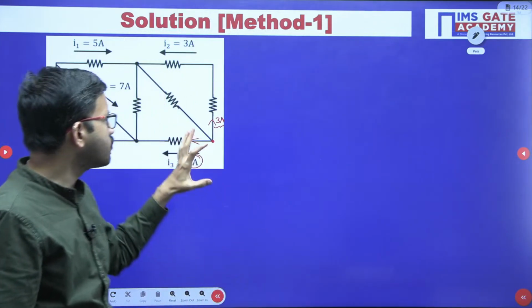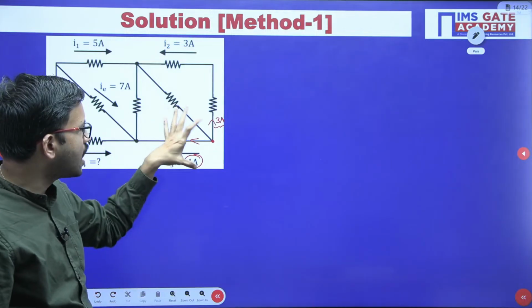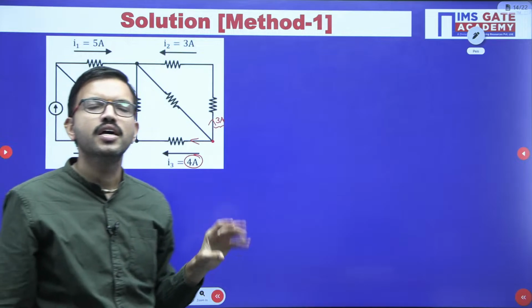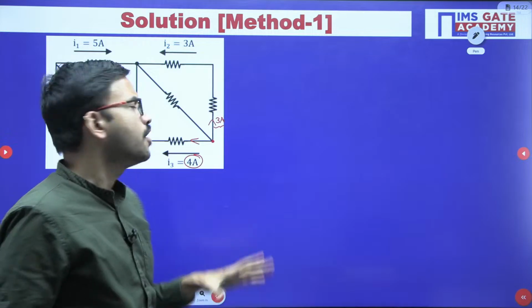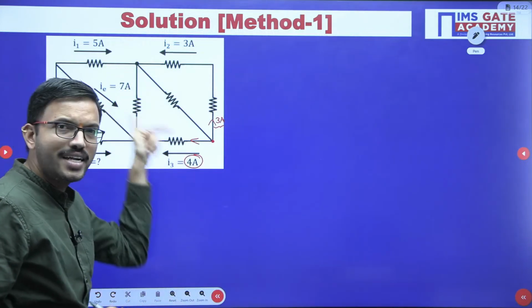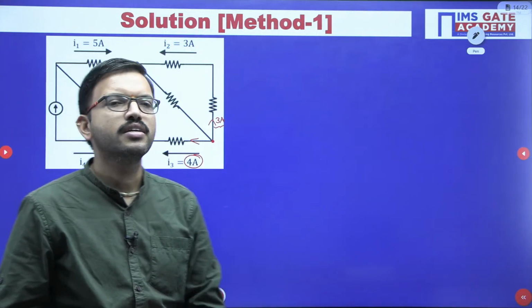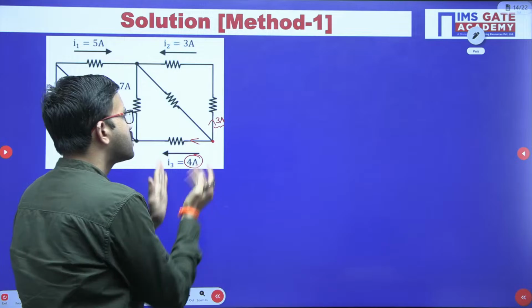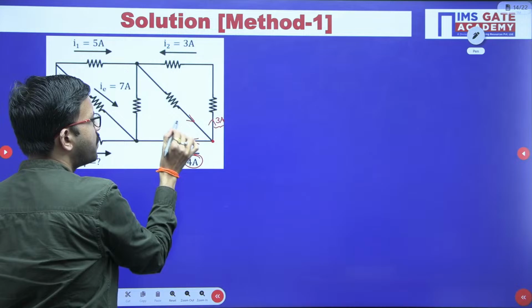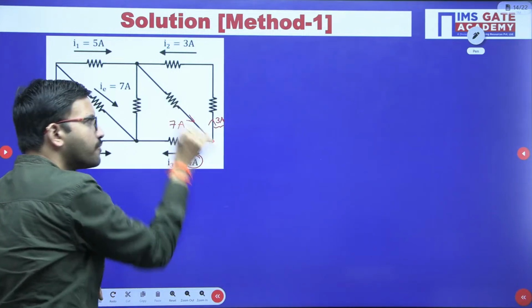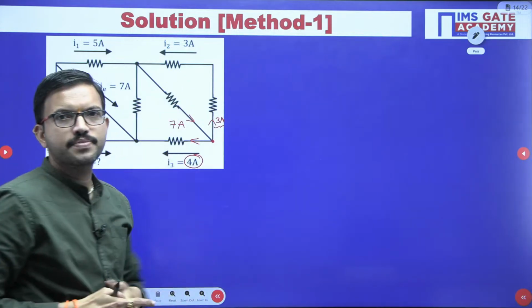But most GATE questions you can easily solve by analyzing like this. Just observe the branches connected to a particular node, in which the currents are leaving or entering. Based on that observation, you can guess whether the current is entering or leaving in that particular branch. So here, as I mentioned earlier, 3 plus 4 together 7 ampere is leaving from this node. That means in this particular branch 7 ampere should come. If 7 ampere is coming here, together 7 ampere is leaving.